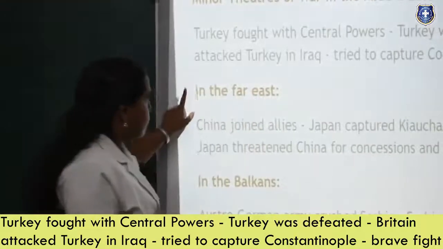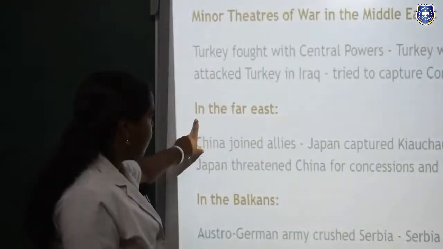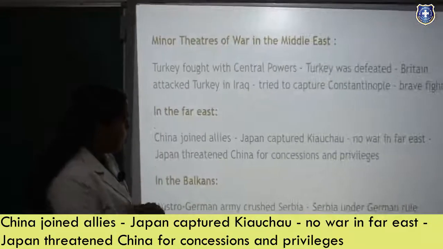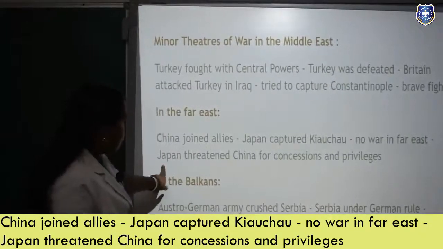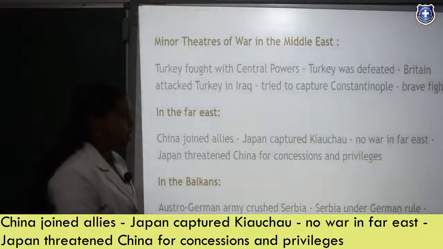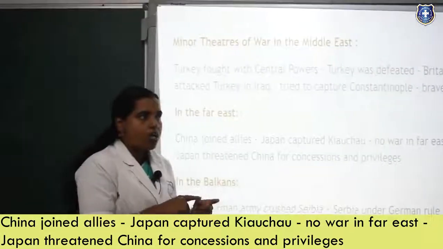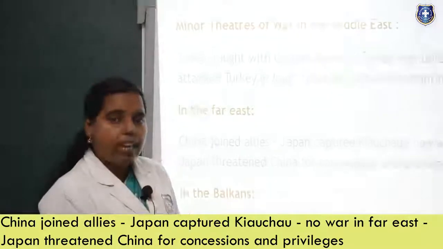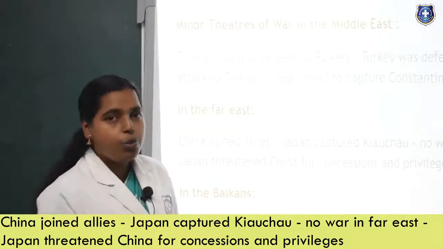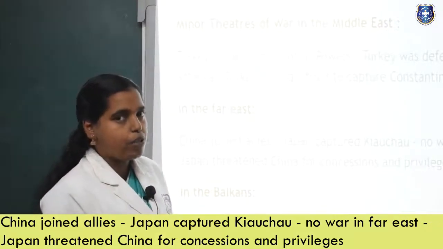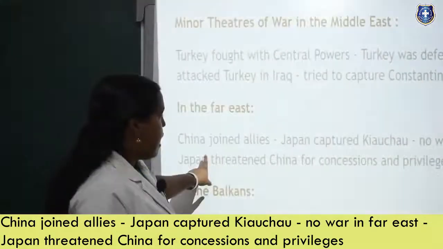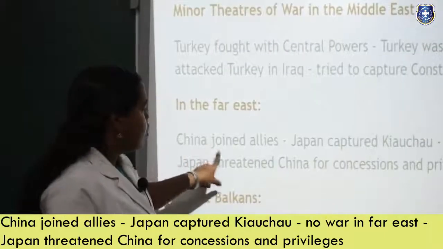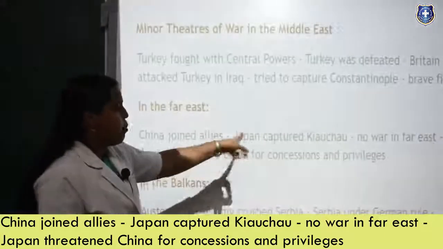This is the thing. Then the next topic is the Far East. China joined the allies. Japan captured Kyushu. No war in the Far East. Japan threatened China for concessions and privileges. In the causes of the war, we saw that Japan was attacking China for the Manchurian dynasty, for the sake of Manchu. So again here, Japan is targeting China. China joined the allies, but Japan captured Kyushu.